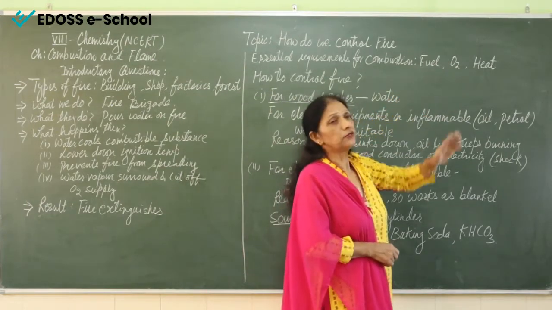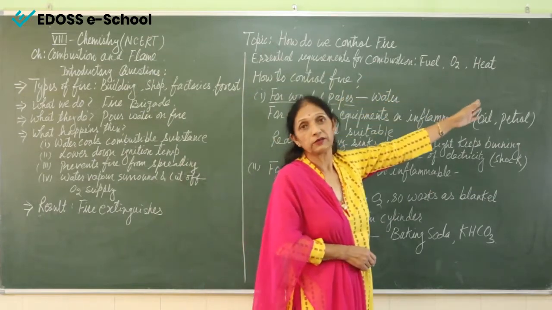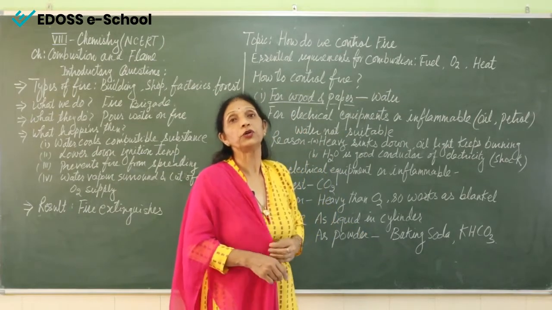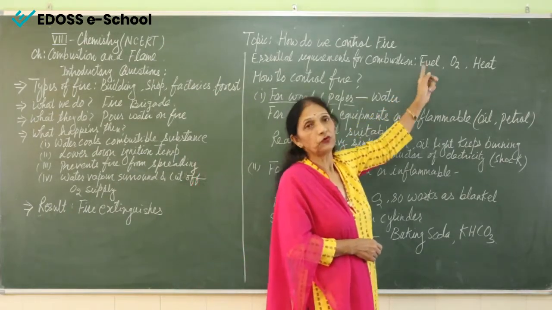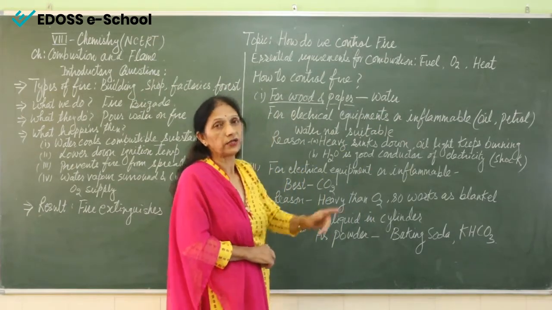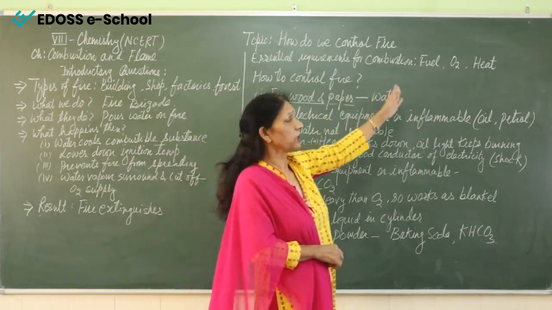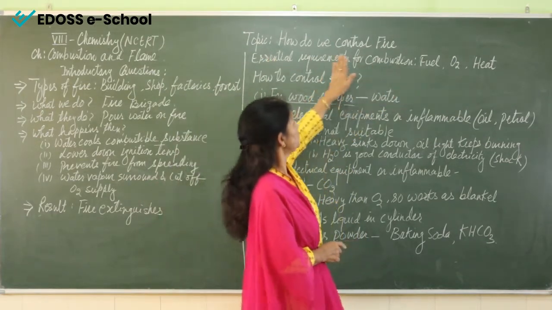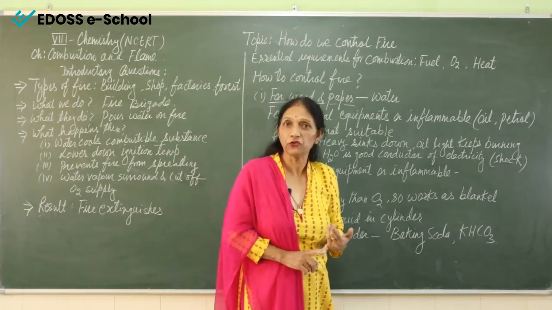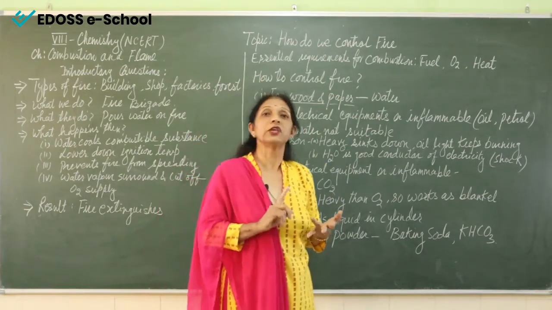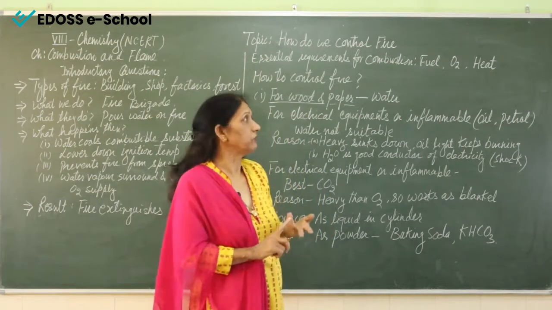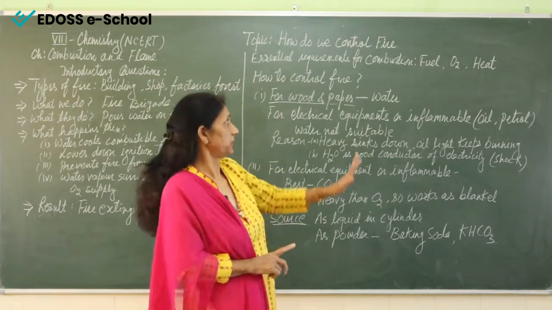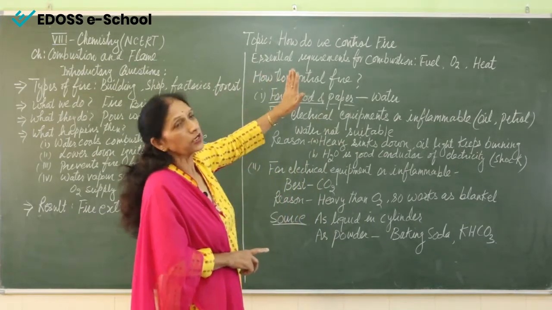And the third essential thing is heat. Means the combustible substance is there, oxygen is there, but if there is no heat, then what will happen? This fuel or combustible substance will not reach its ignition temperature, and without reaching ignition temperature, it cannot burn. So these are three essential requirements for combustion: fuel, or combustible substance, supply of oxygen, and third heat, to reach the ignition temperature of a combustible substance. Now how do we control fire?